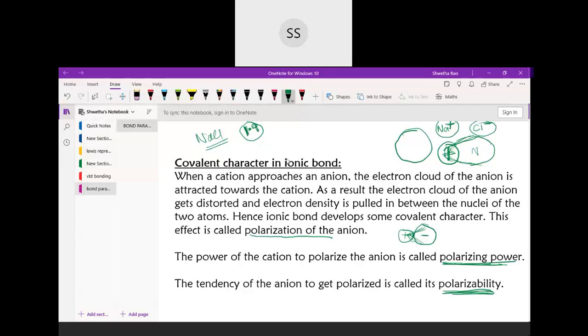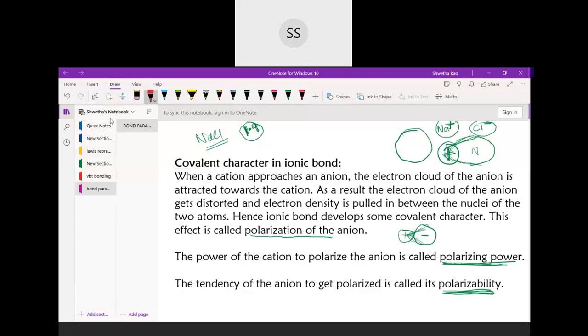Okay, I'll continue then. Here these rules are there, students, about polarization, polarizability and polarizing power. This was given by a scientist called Fajans. He is talking about the different cations and anions, like which type of cation will show more covalent character and which type of anion will show more polarizing power. Who can give the electrons easily, who can take those electrons of the anion very easily, what type of cation we should take. So we are trying to give a qualitative difference, a relativity between the types of different metals.